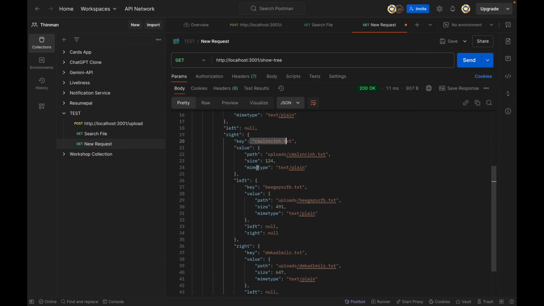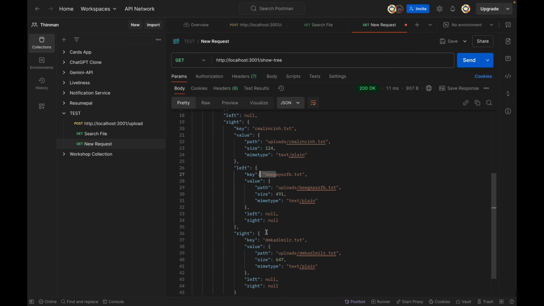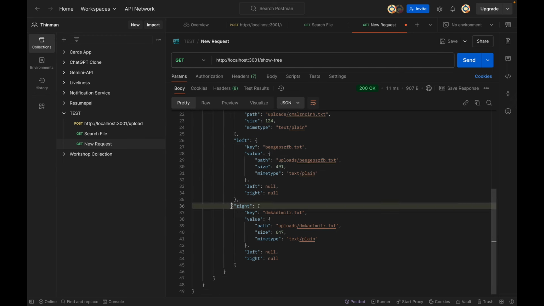Then this right child does have a left child because BE will always be on the left hand side, and then we have a right child also because DMK will always be on the right hand side of CMAL, right? So that's why this file node is having both a left child and a right child.